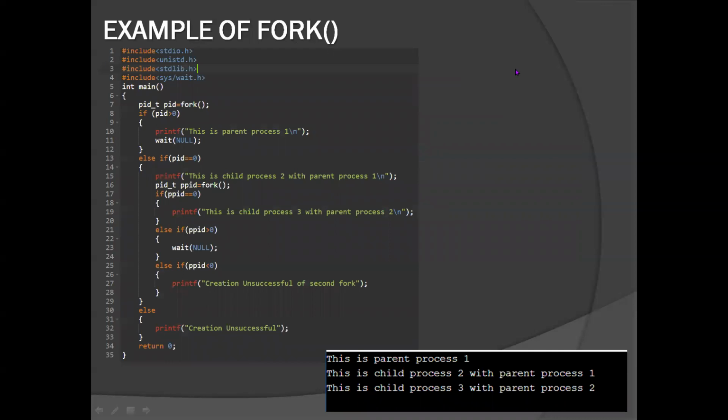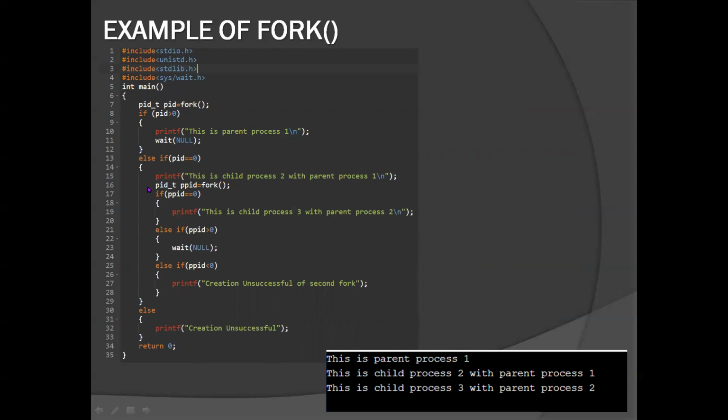Now, let me explain how you can limit the number of processes inside a fork. So let us say that I just want to create 3 processes. Well, let us start with forking once. So when I fork once, this parent process is created. Then its child process gets created like this.